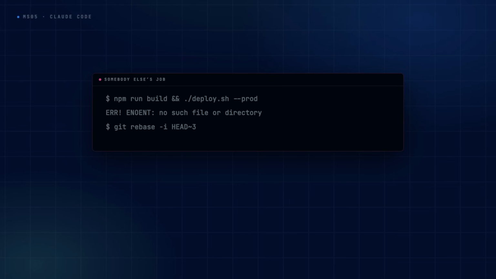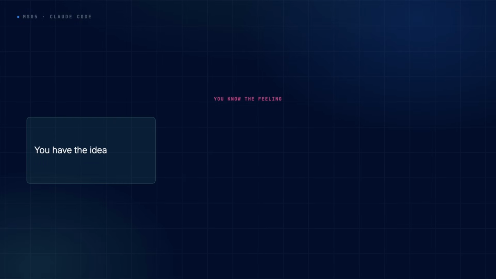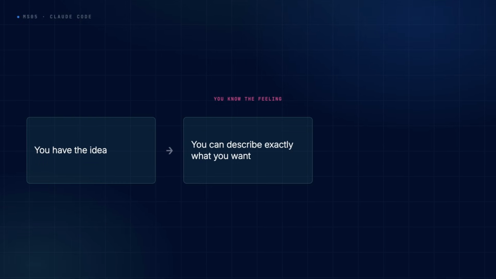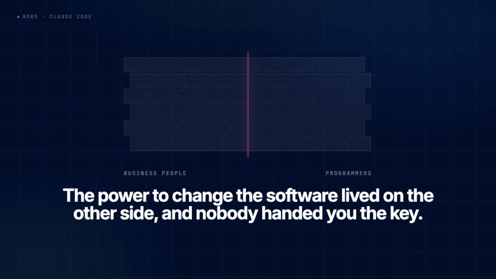Code is a superpower once reserved for developers. I've been on both sides of that line my whole career. And for most of the people I teach, that black terminal screen was always somebody else's job. You know the feeling. You have the idea. You can describe exactly what you want, and then you wait in line for someone who can actually read that screen full of text and build it for you. The power to change the software lived on the other side of the wall, and nobody handed you the key.